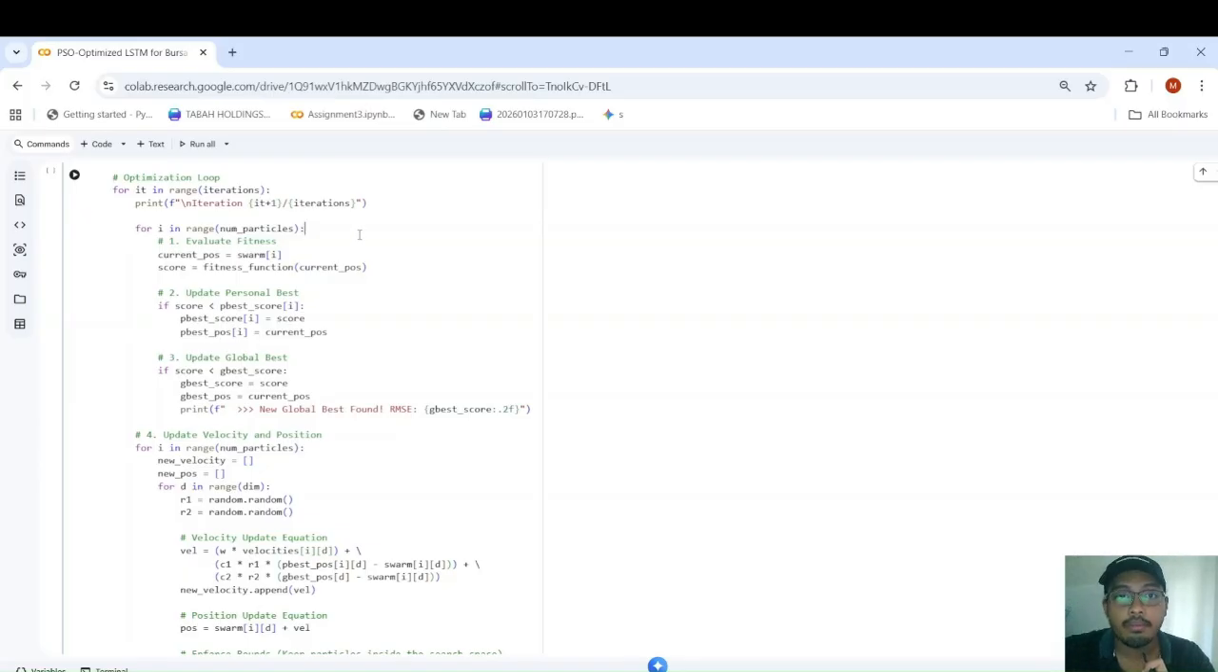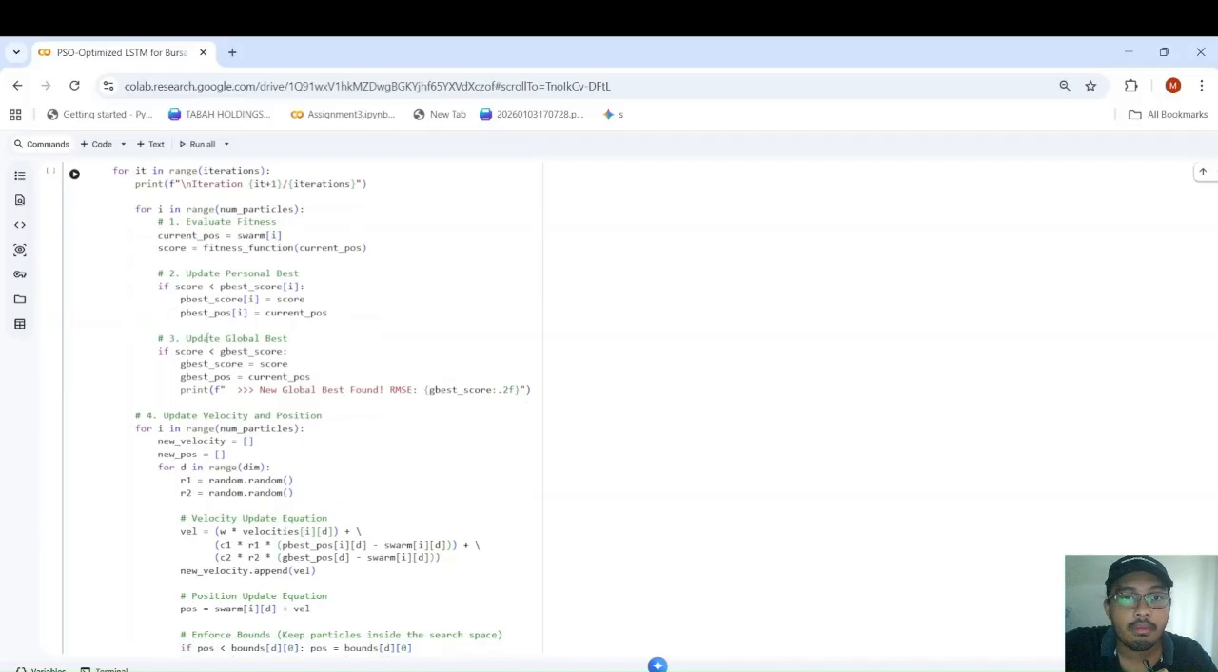As we know, we have 3 particles and 3 iterations. The 3 particles will continue to find the best optimization and pass the global best to the next iteration. For this, if the score of the current particle is less than the personal best score that it found before, why less than? Because we use RMSE. The less the RMSE, the better. So if it's better, then we set the current score to the personal best, and the best position we set to the current position.